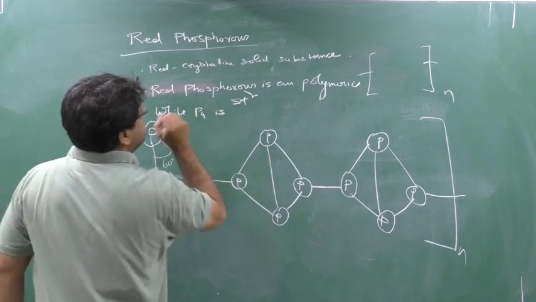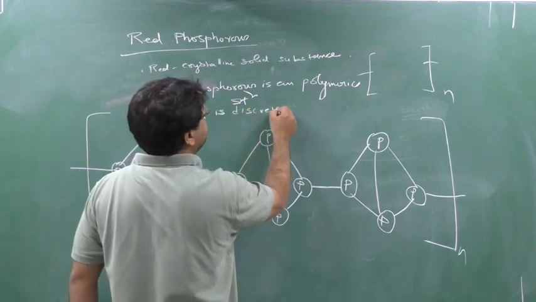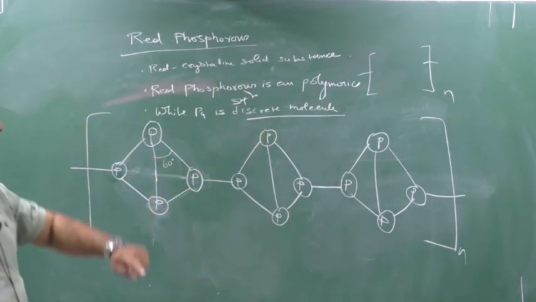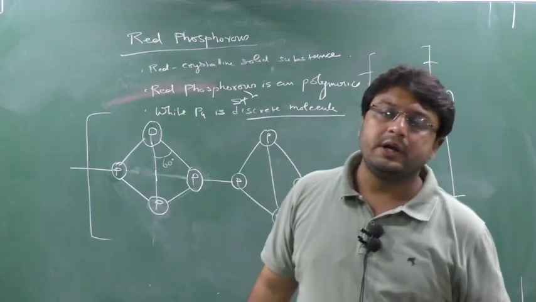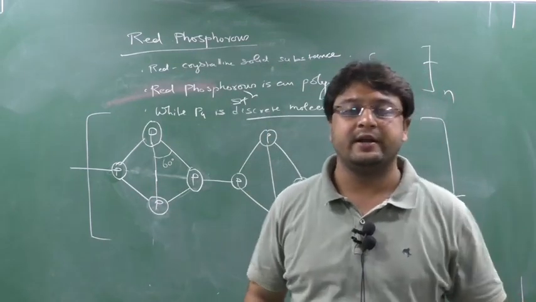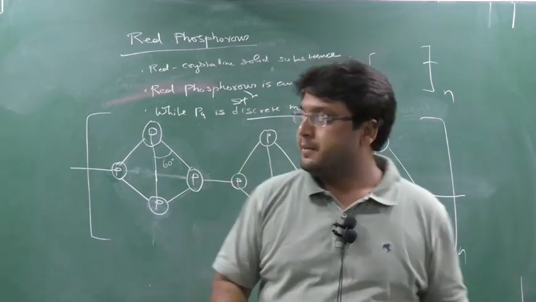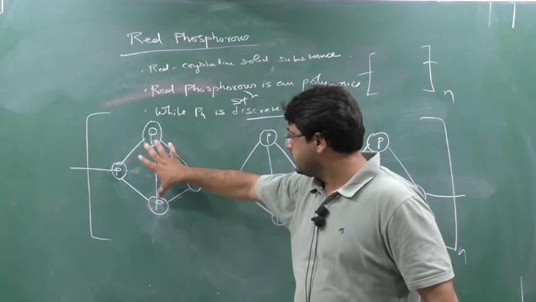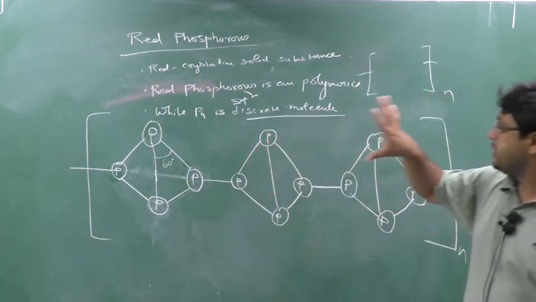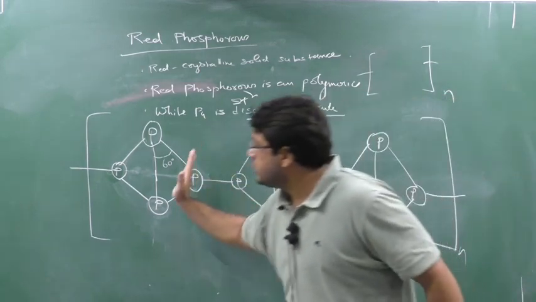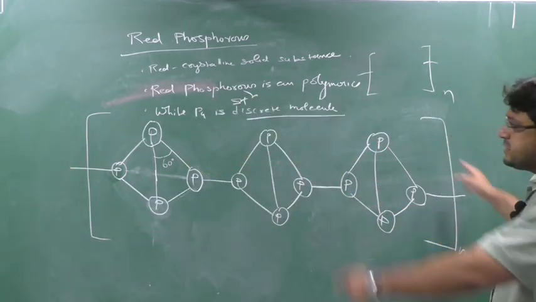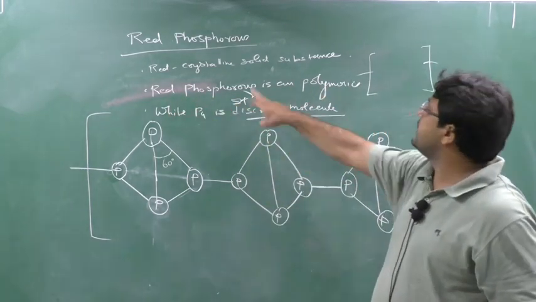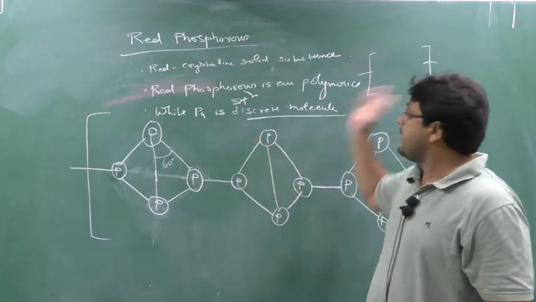is a discrete molecule. What do you mean by discrete molecule? If you see your textbook, you can read somewhere this word will come for white phosphorus. White phosphorus discrete molecules means these molecules are not associated. One P4 is separated, but in red phosphorus, this P4 is associated to other, this is associated to other, this is associated to other. So here also chain continuous, here also chain continuous, and they form a long polymeric molecule. That's why I told that red phosphorus is a polymeric structure, whereas white phosphorus is a discrete molecule.